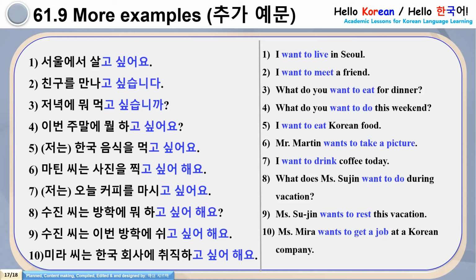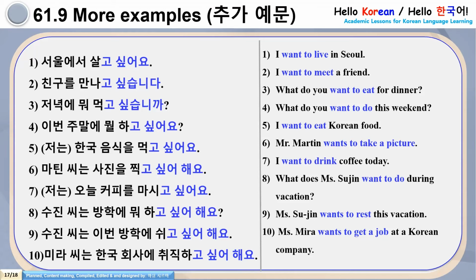Number 8, Sujin Shinan Pangha ke Mohago Shippo Heyo. Number 9, Sujin Shinan Ibon Pangha ke Shvigo Shippo Heyo. Number 10, Mira Shinan Hanguk Vesaye Chviji Khago Shippo Heyo.